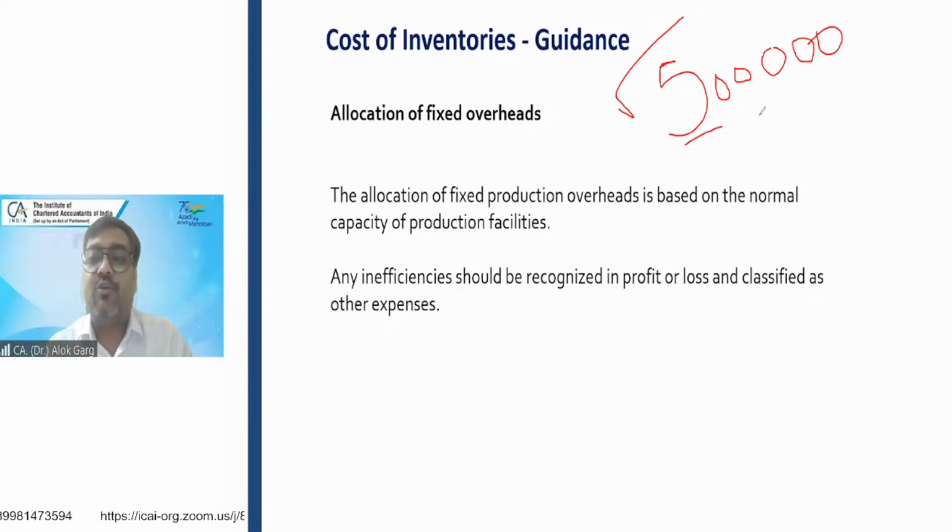And since the total cost is fixed, it cannot go beyond that. Hence we cannot divide this cost on normal production. We have to divide this cost over the actual production. There is an efficiency.